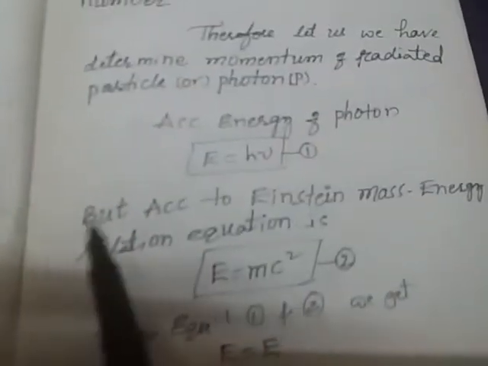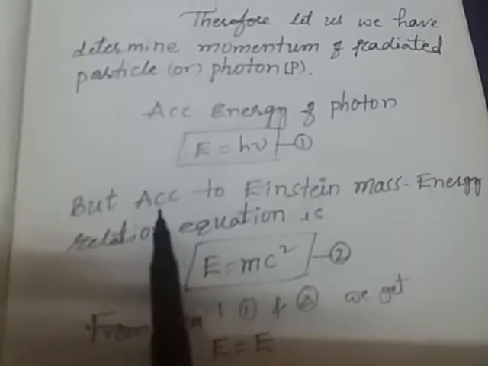According to the energy of the photon, what is the energy of the photon? Equal to h nu. Here E is the energy of the photon, h is Planck's constant, and nu is the frequency of the photon. This is equation 1.